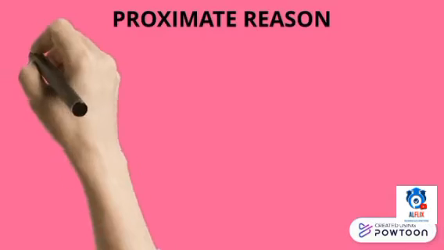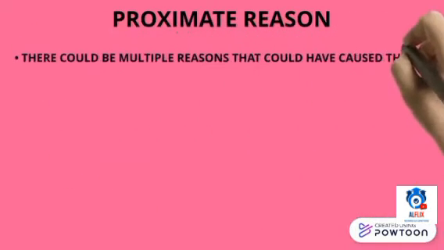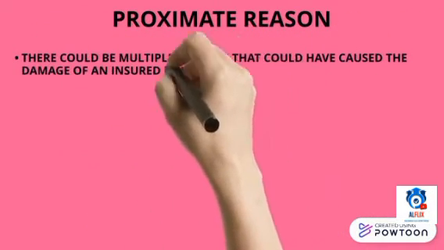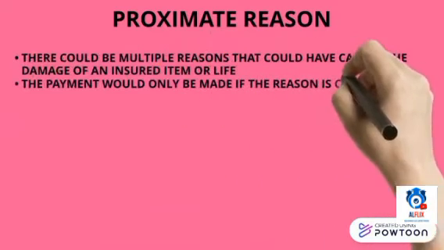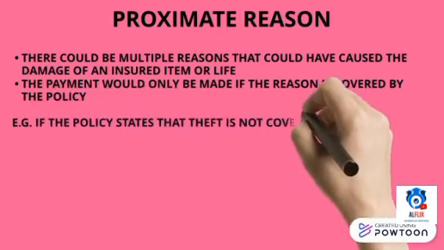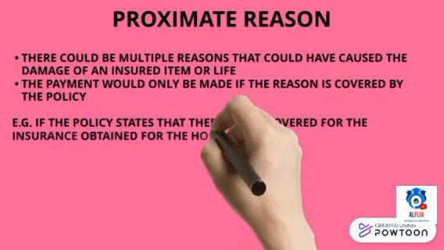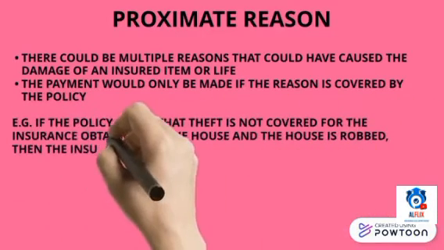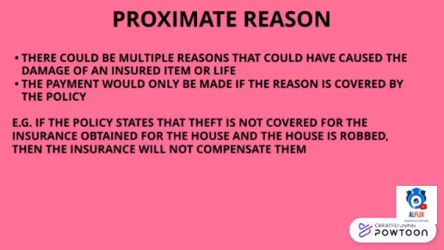Proximate reason. There could be multiple reasons that could have caused the damage of an insured item or life. The payment would only be made if the reason is covered by the policy. If the policy states that theft is not covered for the insurance obtained for the house and the house gets robbed, then the insurance will not compensate them.